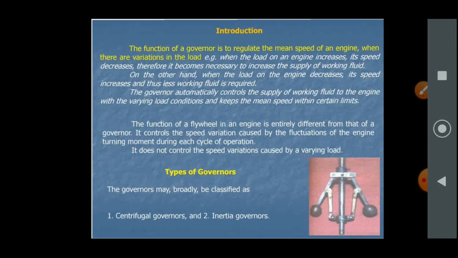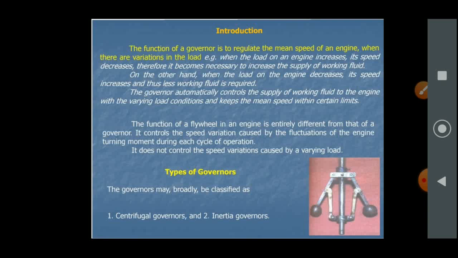Now, taking another example of governor, suppose a car is running on the normal road or horizontal road. The car requires a minimum amount of fluid. When the same car is running on the inclined road, the engine speed decreases and the load on the engine is increased.